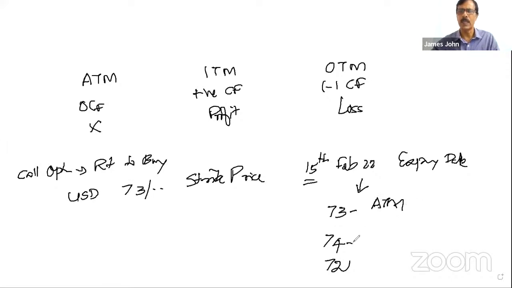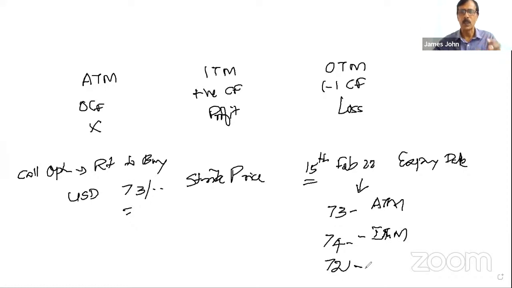Now look at the second situation. The market rate is 74. That means if the customer wanted to buy from the market, he has to pay 74 per dollar. But the strike price is 73. If he goes to the bank and executes the contract, the bank has undertaken that we will sell to you at 73. Will he go to the bank and execute, or buy from the market? He will execute because he is getting 1 rupee per dollar profit. So this is ITM, in the money.